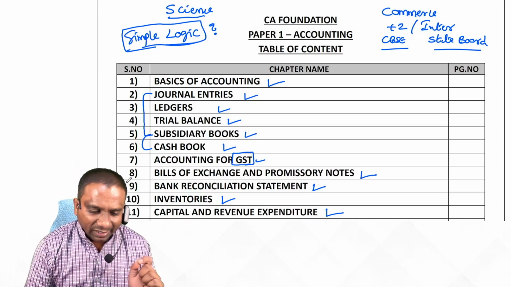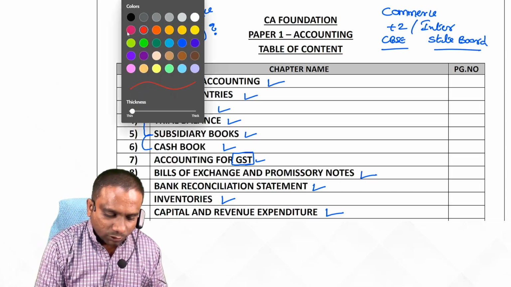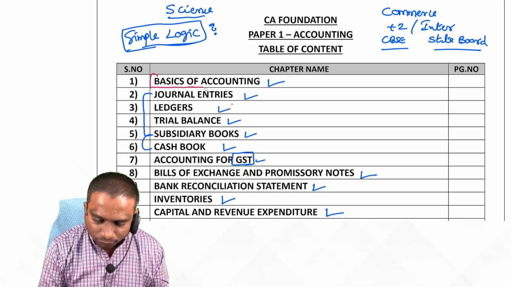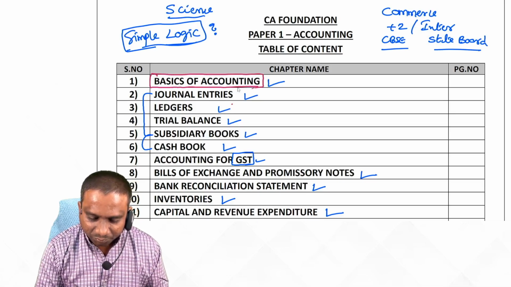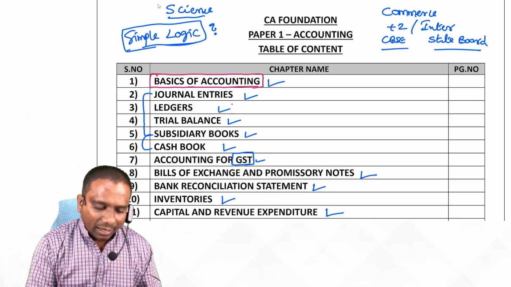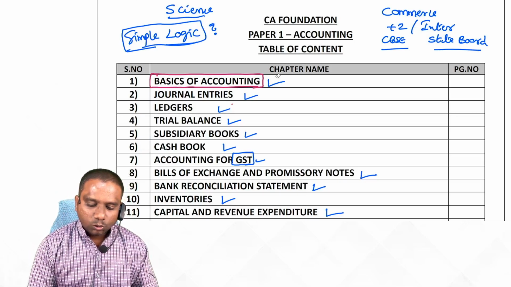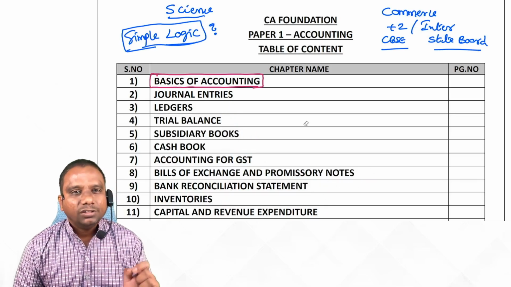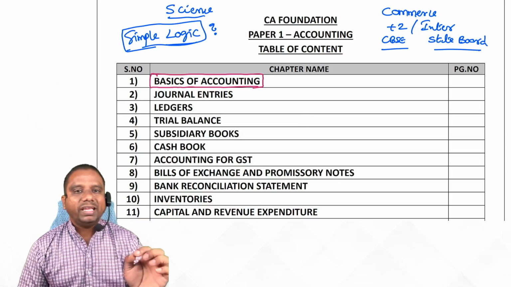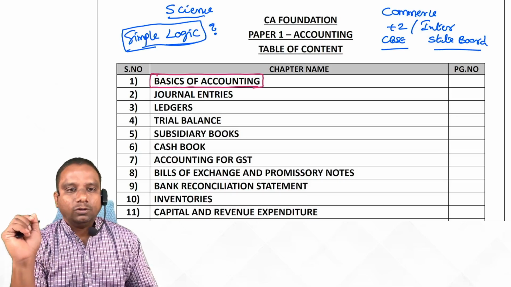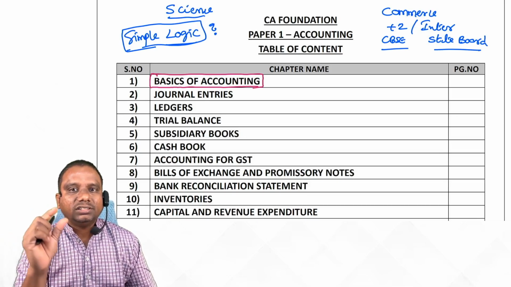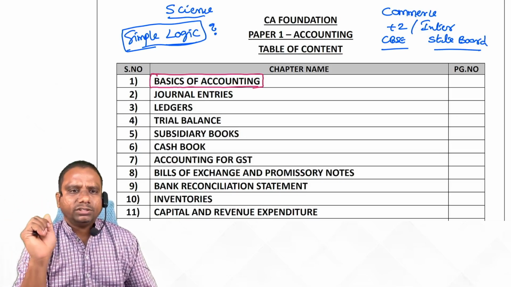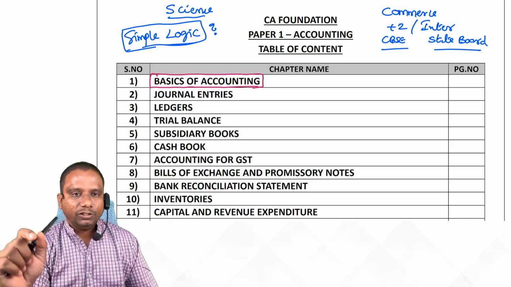Next, now we discuss our first and foremost chapter, that is Basics of Accounting. As this is a basic chapter, don't expect anything in the examination from this chapter. This is very, very basic, students, to make you understand the concept of accounting. Why should we learn this accounting subject in our CA level? Why should we learn accounting first? That I will tell you now.